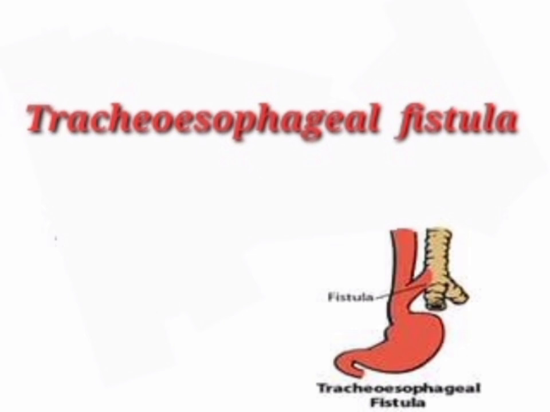So this is what we tell the mother. If I am talking with a medical student, what are the symptoms I tell? Polyhydramnios, excessive salivation, respiratory distress, abdominal distension, choking on food, inability to pass the NG tube. These are the features of tracheoesophageal fistula. This is polyhydramnios history: the mother has much fluid. Then excessive salivation, respiratory distress, abdominal distension, choking after feeding, inability to pass the NG tube.